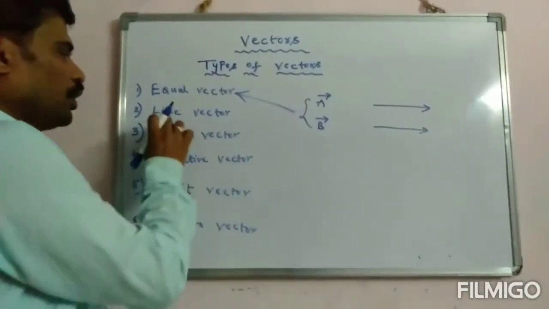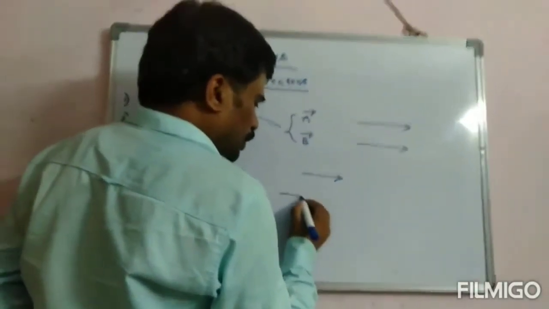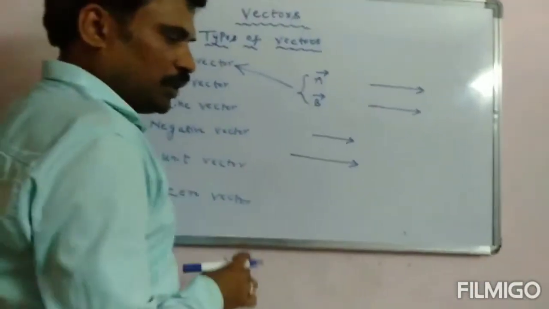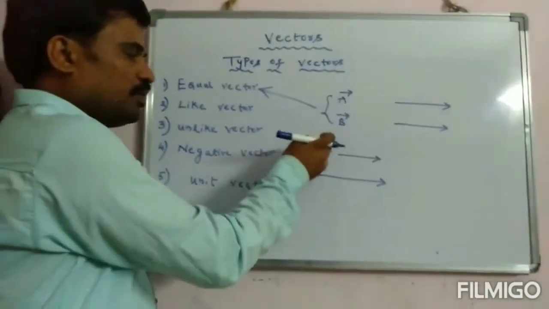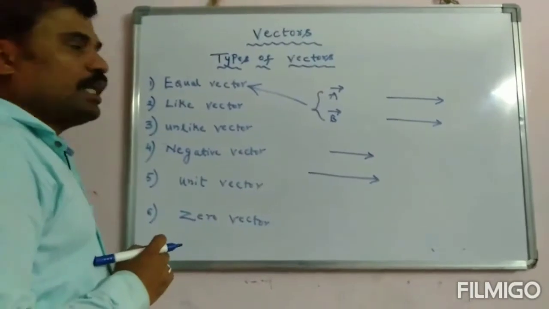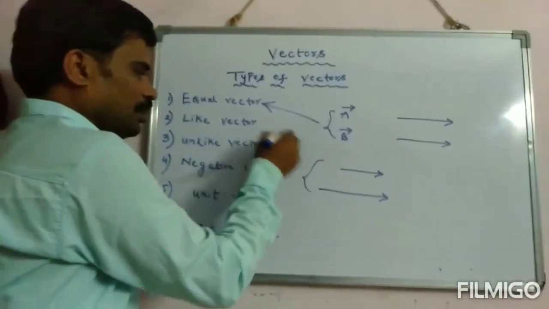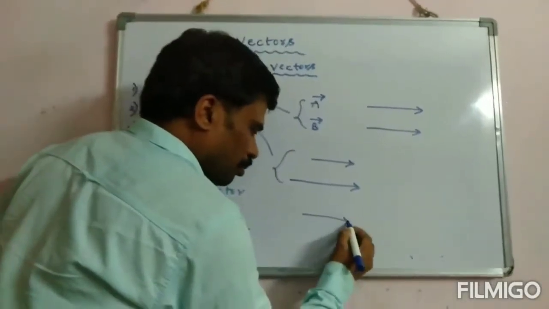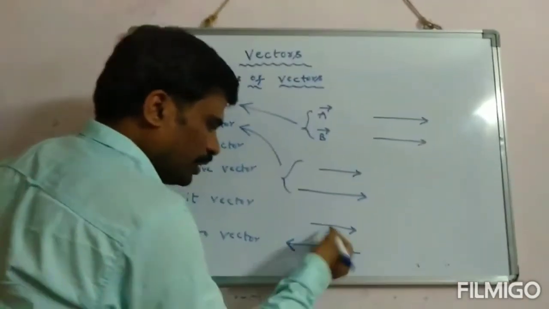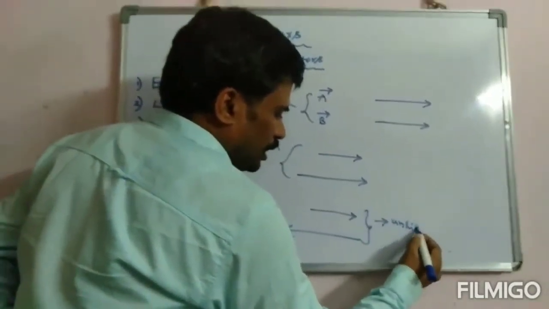Next, let us see what you mean by like vectors. Like vectors are vectors whose magnitude is different, as you can see here, but the direction is the same. Then I can say these vectors are called like vectors. And next, what do you mean by unlike vectors? Unlike vectors means magnitude is different and direction is also different. Then I can say these are unlike vectors.